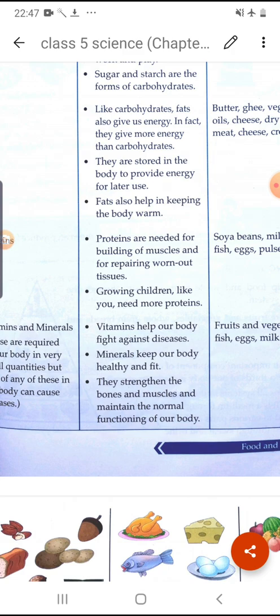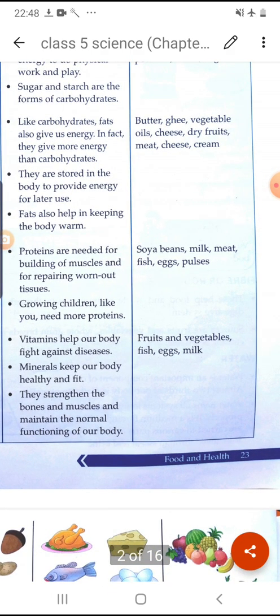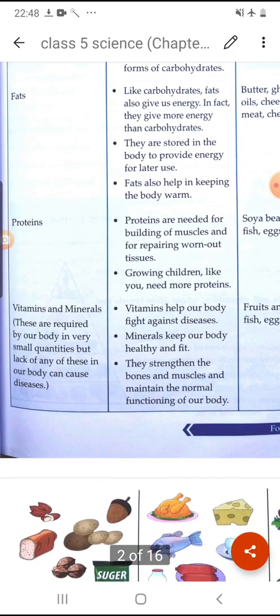Minerals keep our body healthy and fit, help strengthen our bones, muscles and teeth, and maintain the normal functioning of our body. The sources of vitamins and minerals are fruits and vegetables, fish, egg and milk.